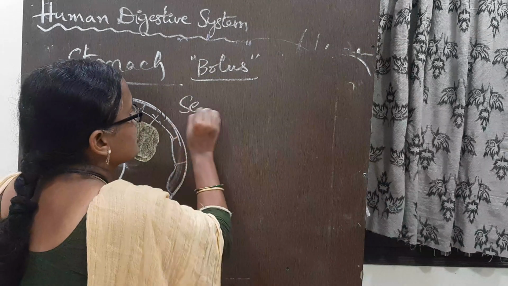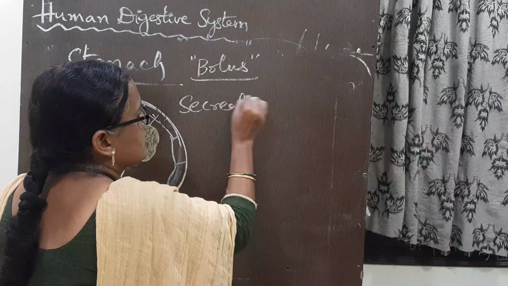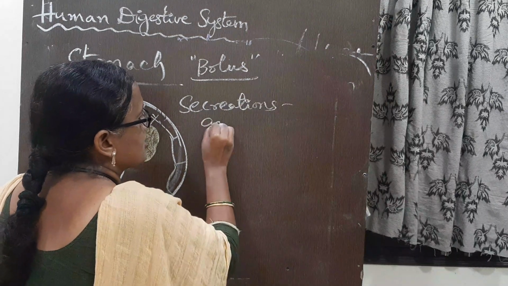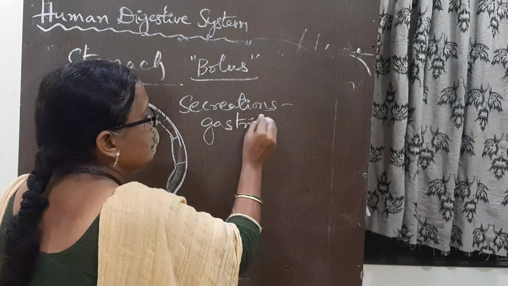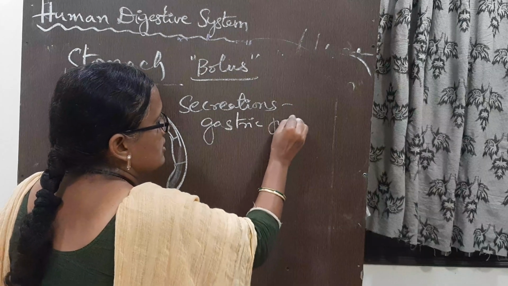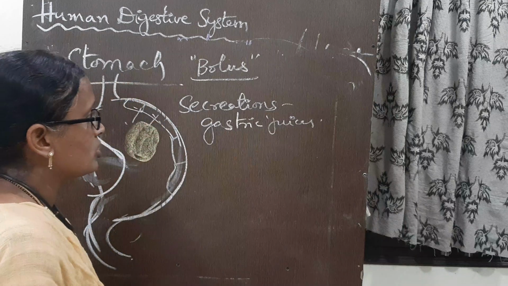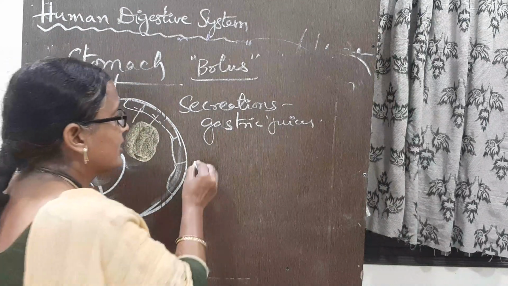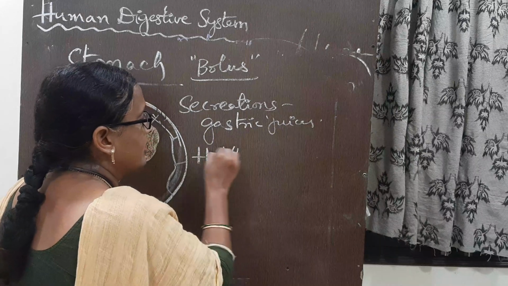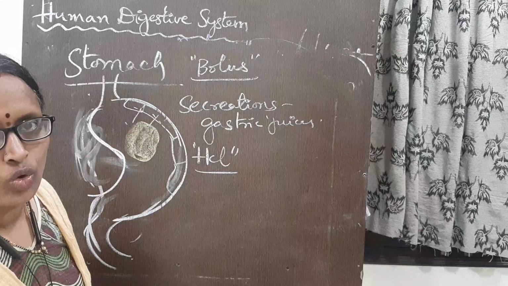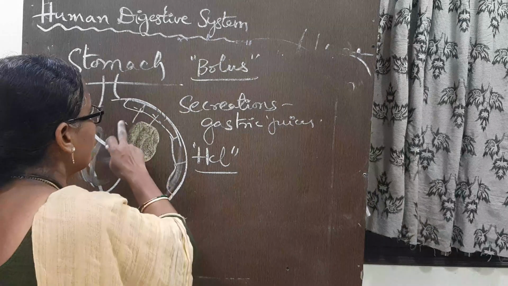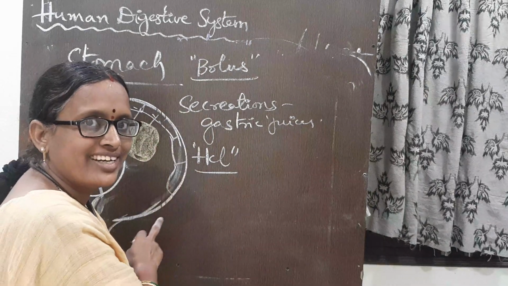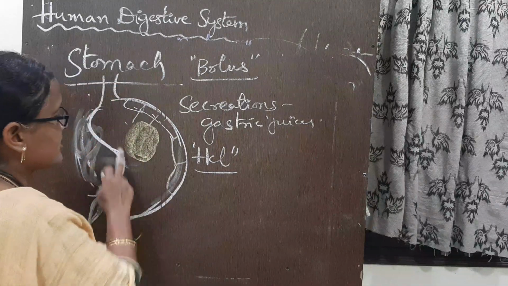The secretions which come in the stomach are known as gastric secretions, gastric juices. They contain HCl, hydrochloric acid. When the food bolus comes into the stomach, the walls of the stomach secrete HCl.